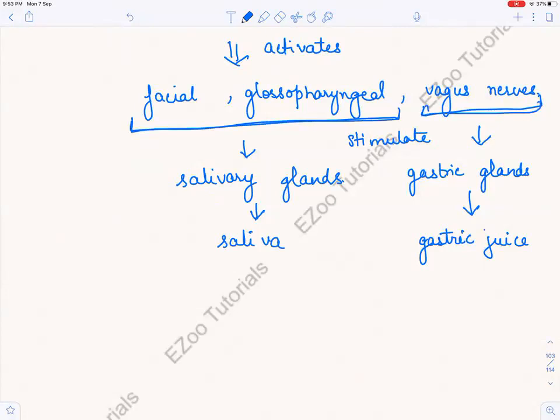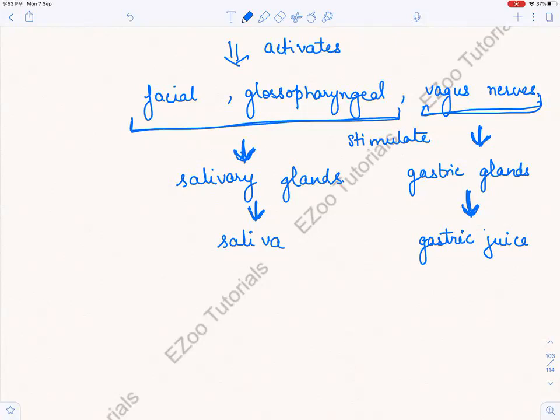The facial and the glossopharyngeal nerves stimulate the salivary gland, and the vagus nerve stimulates the gastric glands. The salivary gland secretes saliva and the gastric glands secrete gastric juice. I'm telling you only the amount that is needed for your questions, right? Because this itself is a very big chapter.